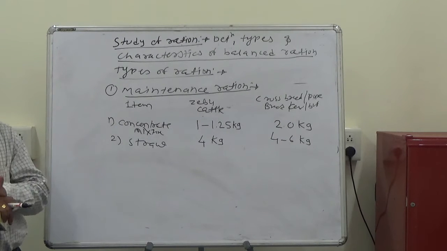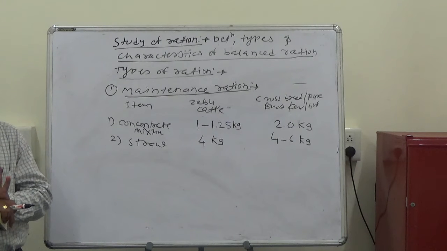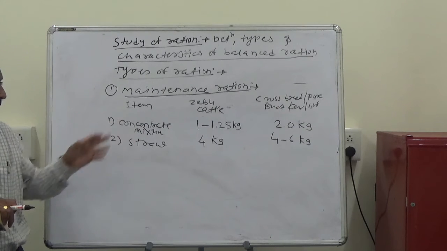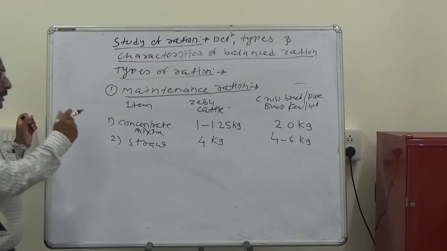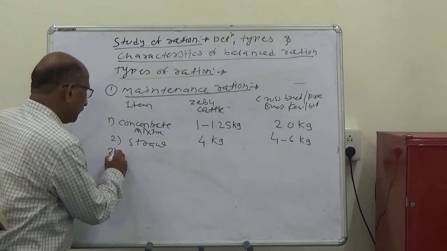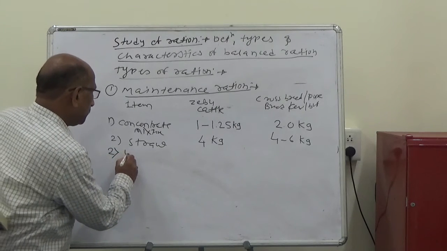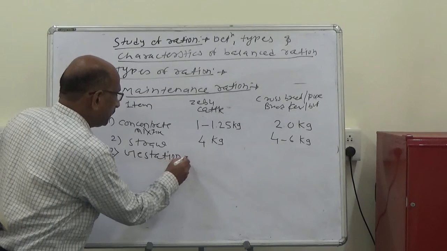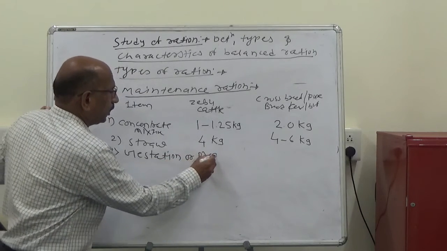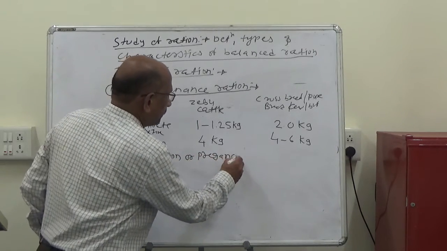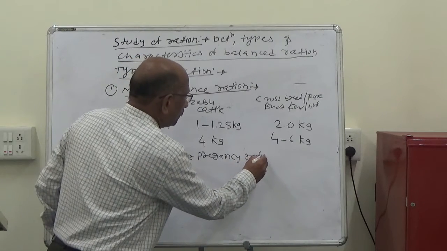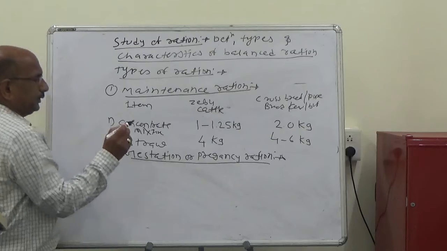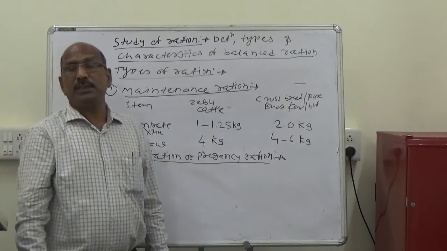So this maintenance ration is usually given for the non-producing animals. Second is the gestation or pregnancy rations.